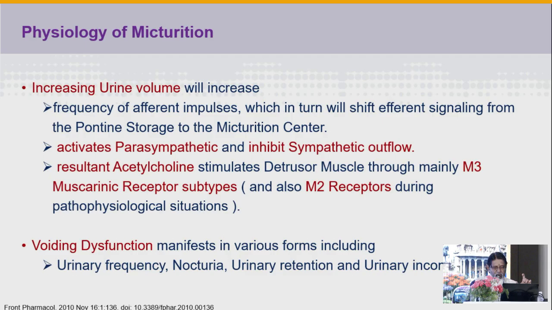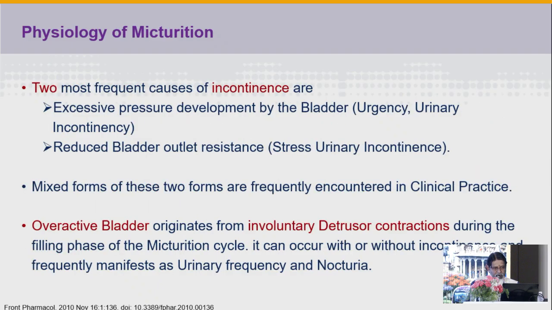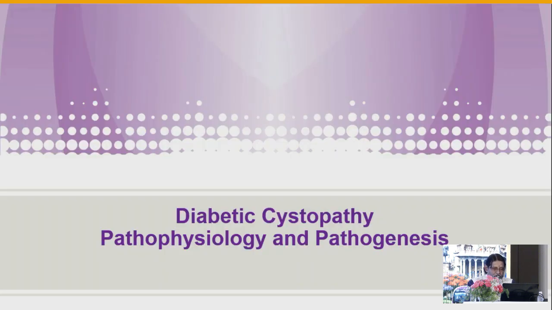Of course, voiding dysfunction manifests in various forms, including frequency, nocturia, retention, and urinary incontinence. The two most frequent causes for incontinence are excessive pressure development or reduced bladder outlet resistance. Overactive bladder originates from involuntary detrusor contractions during the filling phase of micturition, and it can occur with or without incontinence.